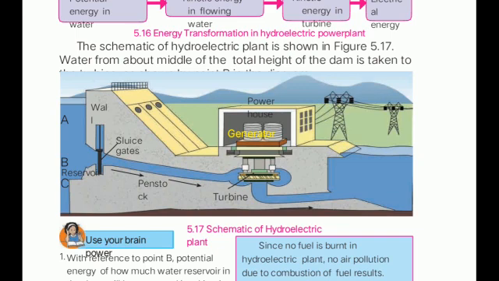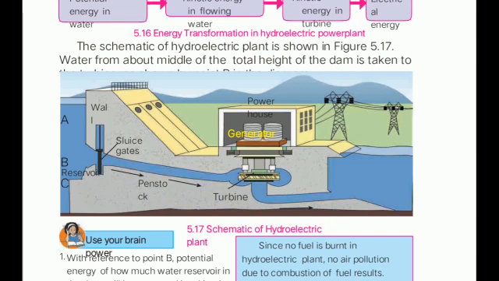Understood? The dam is at a higher level, and the water is flowing from the dam from the higher to the lower level, that is A, B and C. Now from B the water is moving the turbine and flowing out. Understood? A is the higher level, C is the lower level, and the water level should always be high, that is A in the dam, and the opening for water to flow towards the turbine is in the middle, that is at B level.